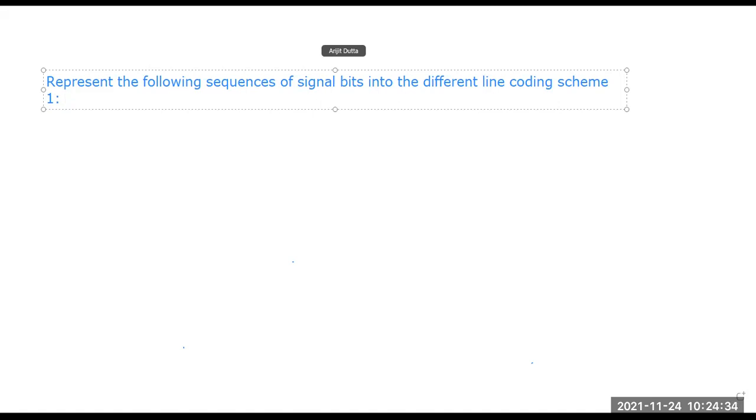I am giving you the values, and you will need to do it in your copy. Maybe I can ask any random person in tomorrow's class to show me the particular thing.